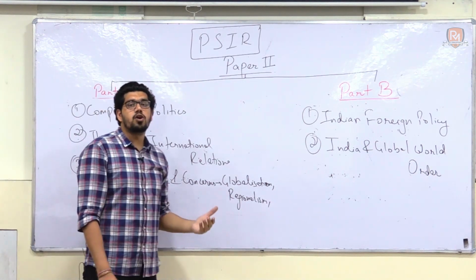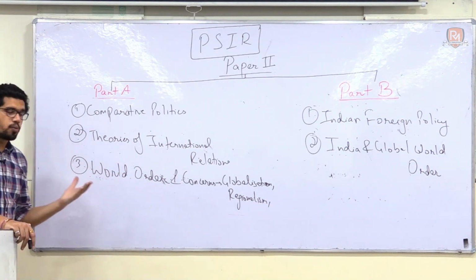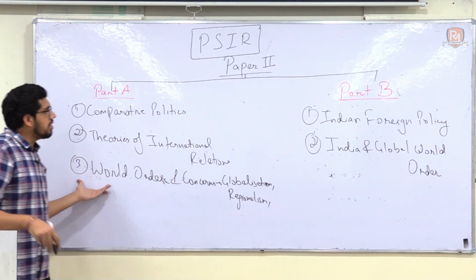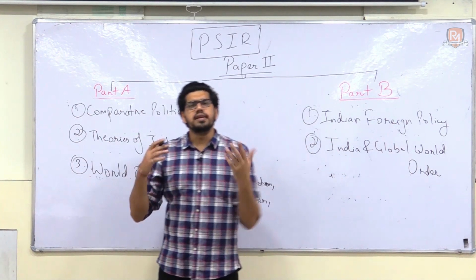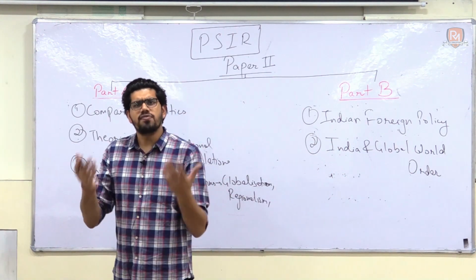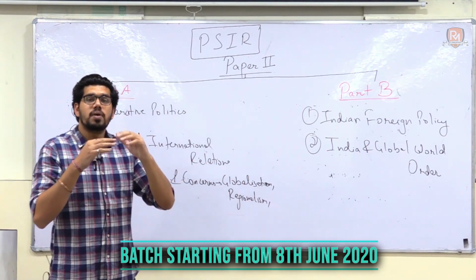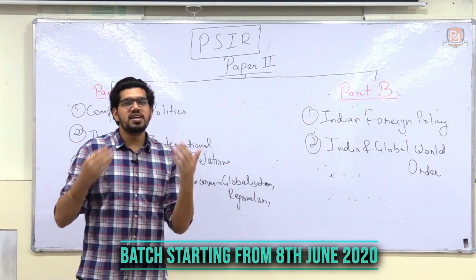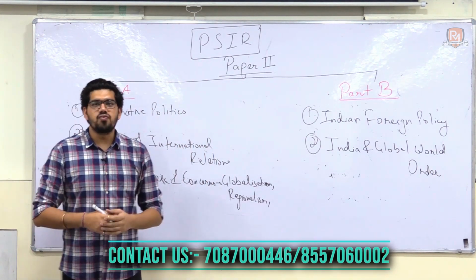So there are multiple topics that are repeated. For example, NAM as a component or as a topic is mentioned in part A of paper 2 and part B of paper 2 as well. The idea of NAM continues to remain the same, the idea of democracy continues to remain the same, but UPSC has mentioned it multiple times. Thus people think that political science has a vast syllabus.